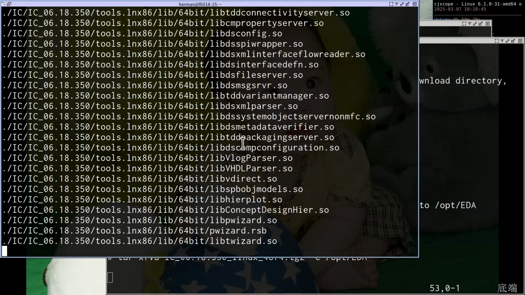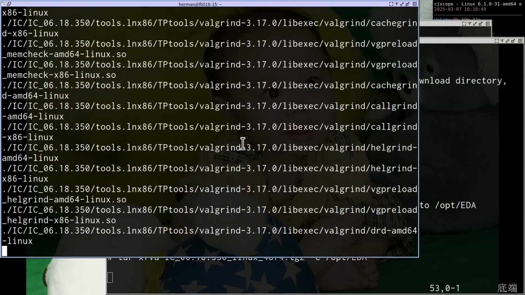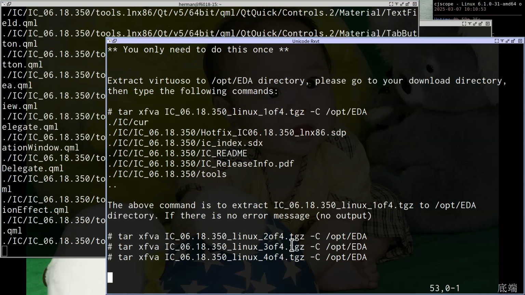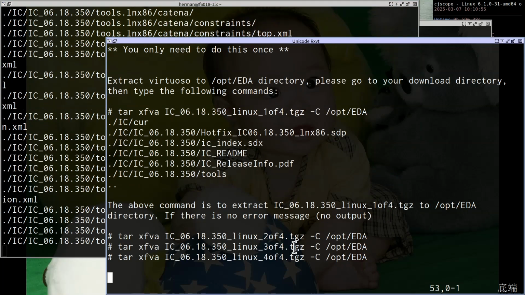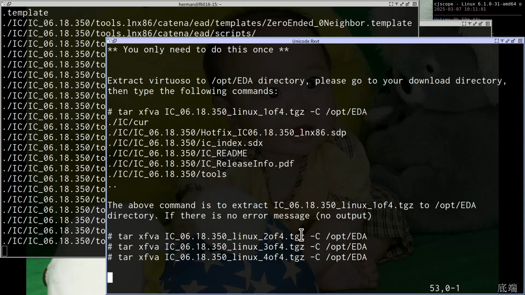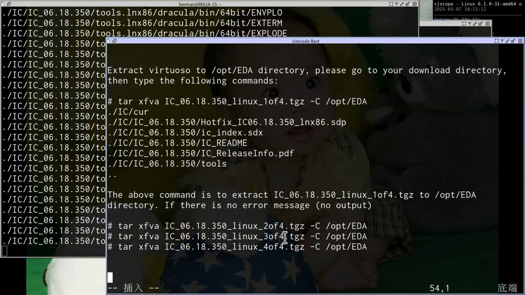After you finish, you don't need to wait until all the downloads are complete. You can extract one by one. Once you download one file, you can extract it, and you can extract the second one once you complete it. Okay, so this is the second step.